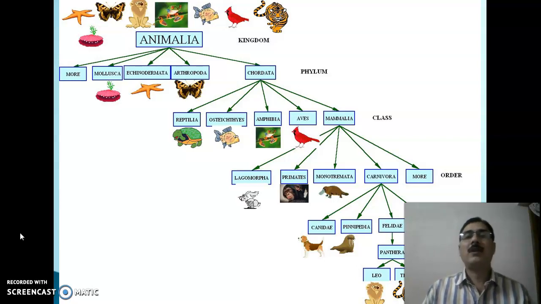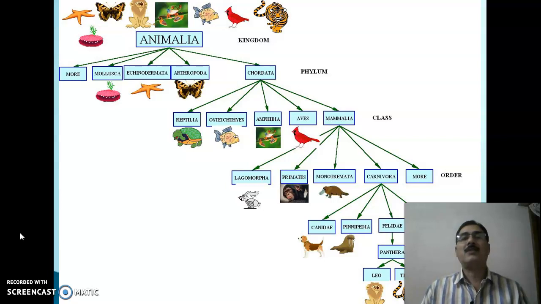Then the phylum Chordata is classified into classes, like shown here, the reptiles, the Osteichthyes, the Amphibia, Aves, and Mammalia. And the further example where Mammalia is classified into orders, like Lagomorpha, Primates, Monotremata, Carnivora, and so on. And then the Carnivora is classified into families like Canidae, which include dogs, the Pinnipedia, which includes the sea lion, the seals, the Felidae, and many more.